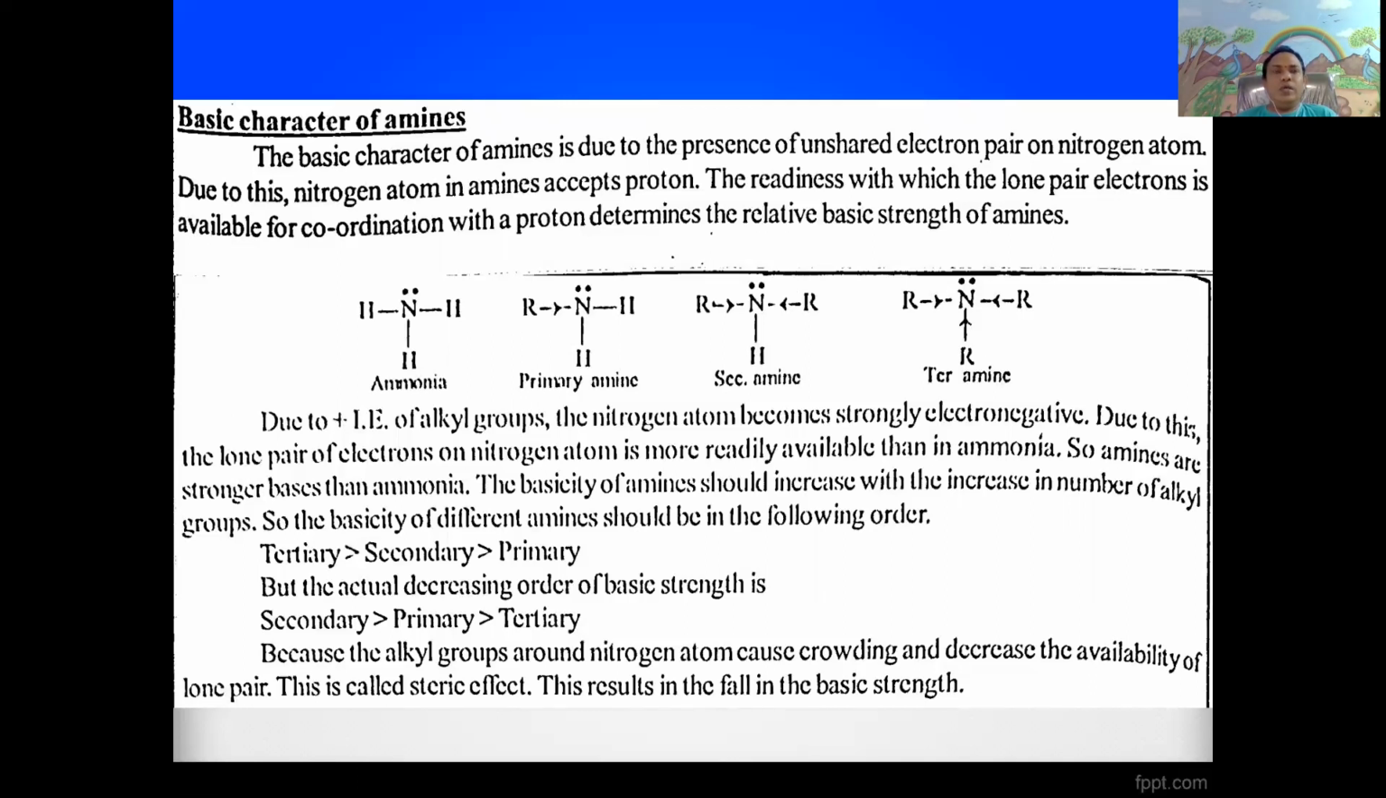According to Lewis theory, the electron pair donor is called a Lewis base. Therefore, amines exhibit the basic character. The main point is that amines exhibit the basic character because in amines, the heteroatom nitrogen contains a lone pair of electrons, and it has a tendency to donate the pair of electrons to electron deficient atoms or ions to form a coordinate covalent bond.